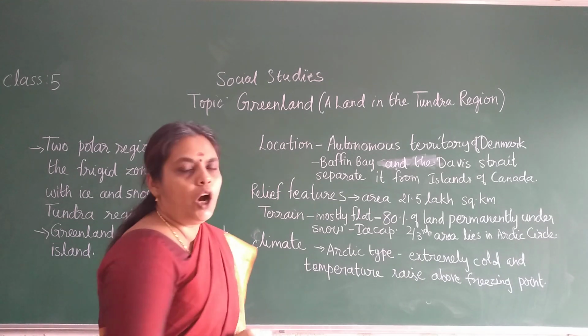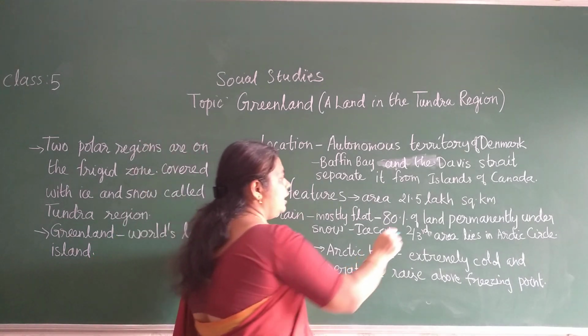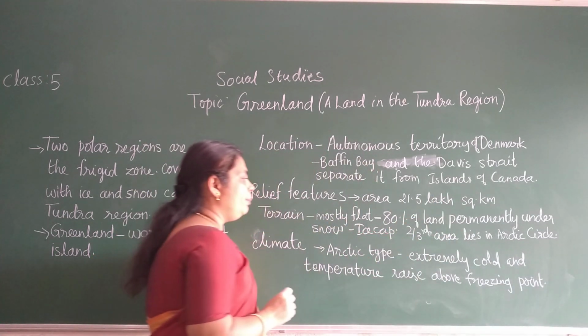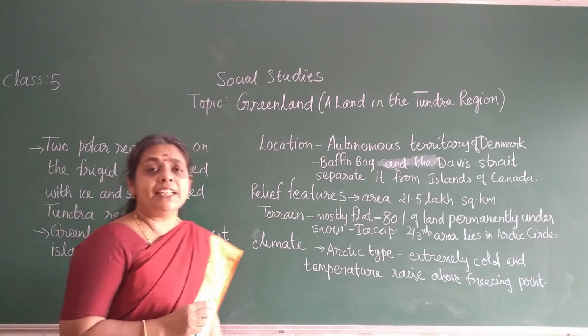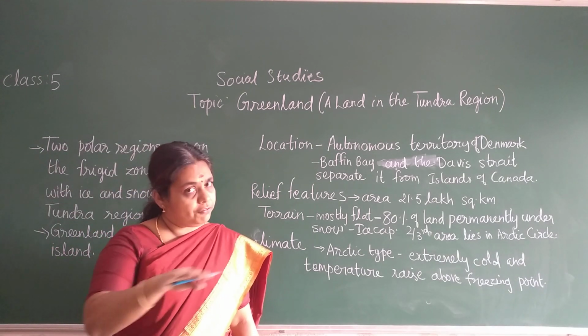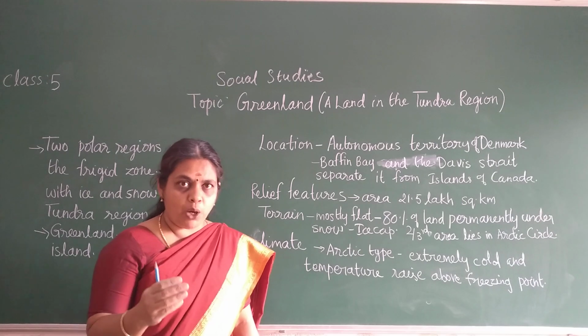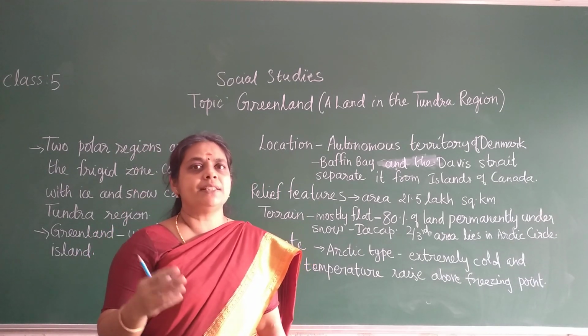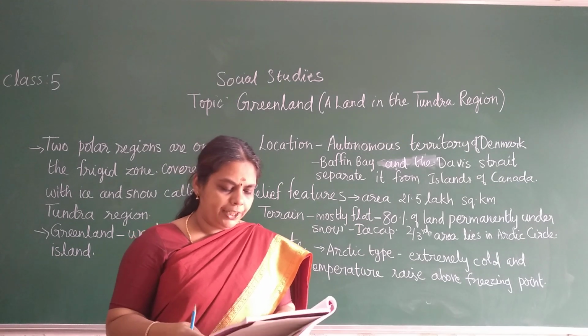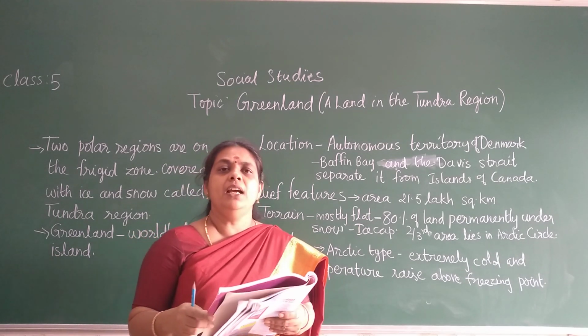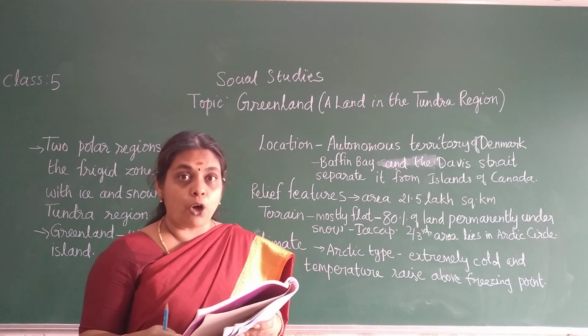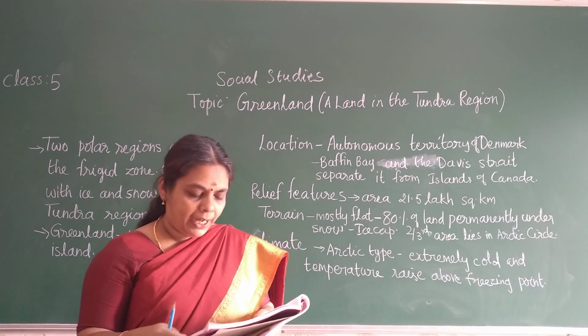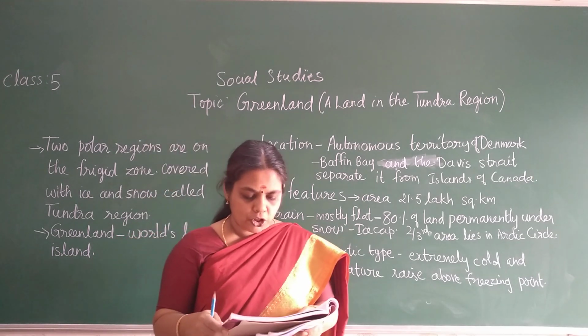It has an area of 21.5 lakh square kilometer. The terrain is mostly flat, children, but you have narrow mountains and coastal plains as well. Most of the mountains are rocky, barren and covered with snow, children.